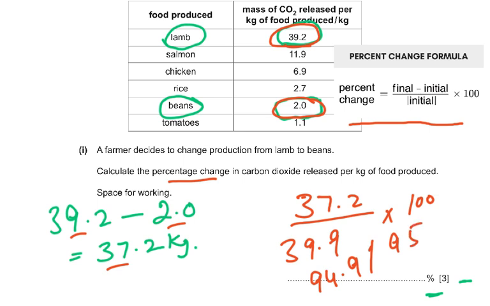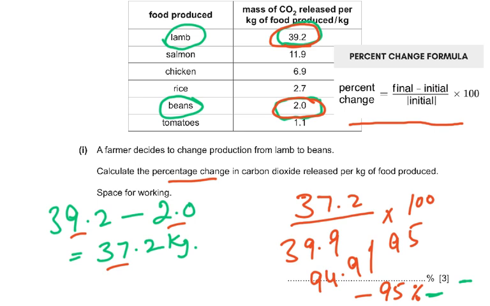But then, what have we to understand from this? This is in negative. So the answer would be negative 95%. Why negative? Because the percentage change from 39.2 has gone to 2.0. So the percentage change is negative 95%. Because final was 2 minus 39.2, so the answer is minus 37.2. Of course, we know that from 39.2 it has gone down to 2, so it will be a negative.